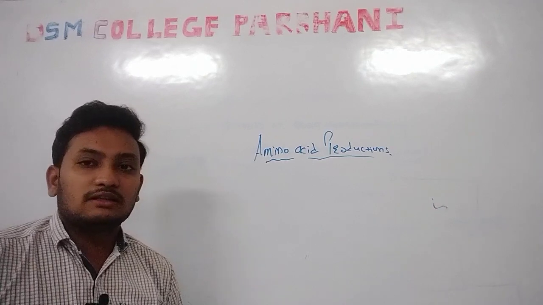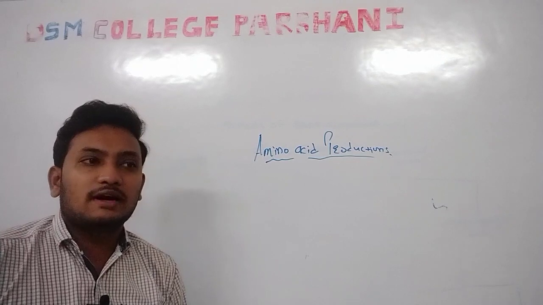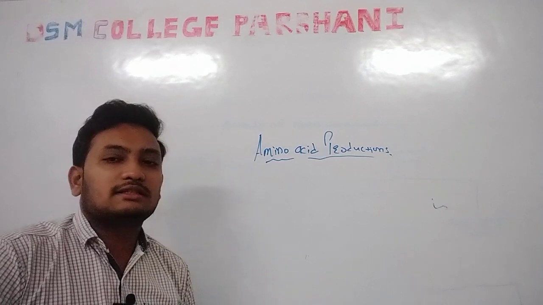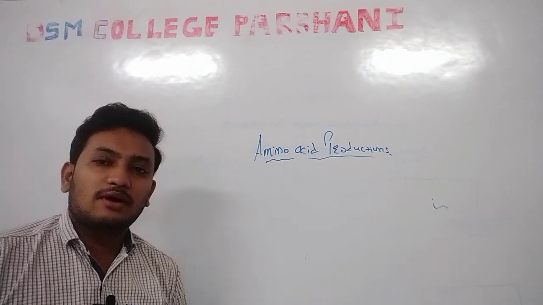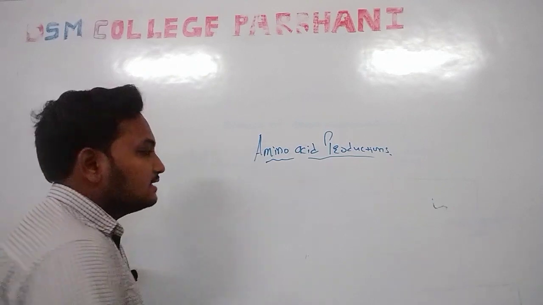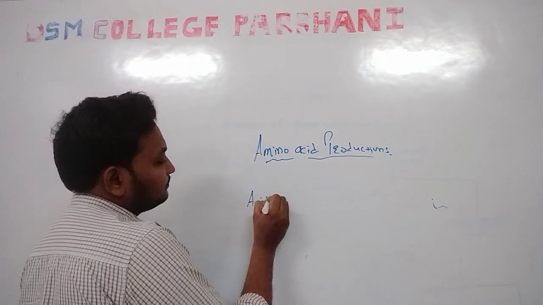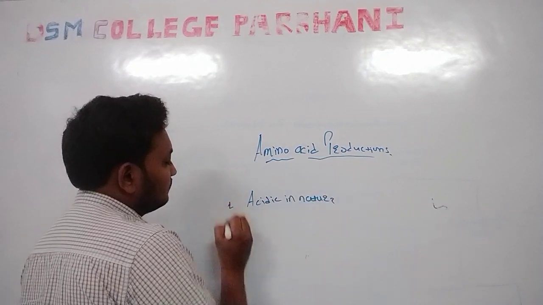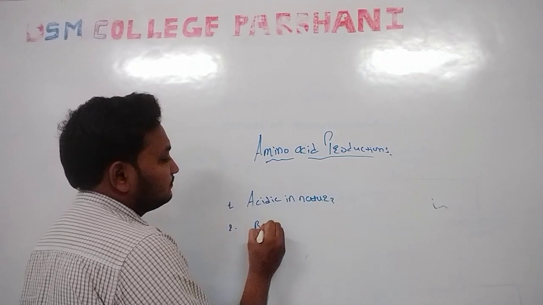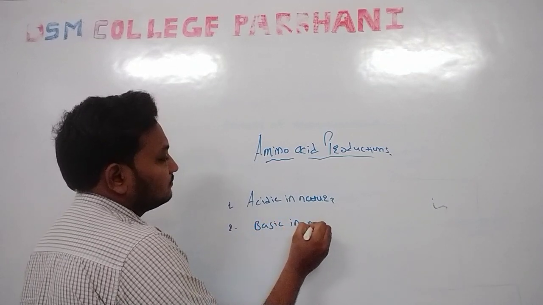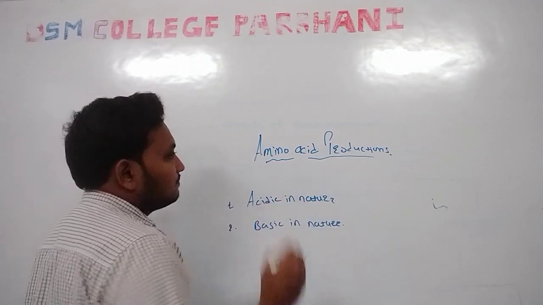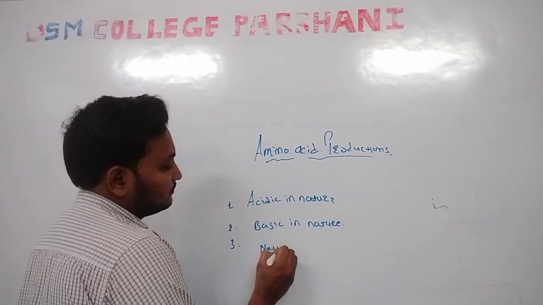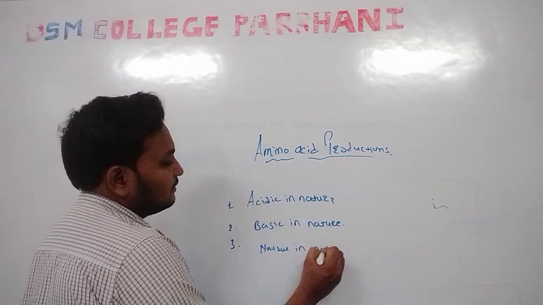In protein there are 20 different types of amino acids. Some amino acids are acidic in nature, some amino acids are basic in nature, and some amino acids are neutral in nature.